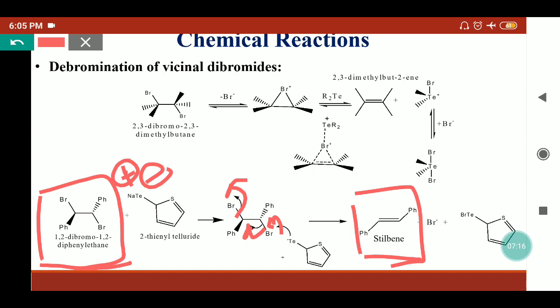So by the vicinal dibromides debromination we get the olefins. It will depend on the substituents and the organotellurium reagent which we are using. Either the mechanism can happen by the cyclobromonium ion, or it can go by the ionic mechanism.